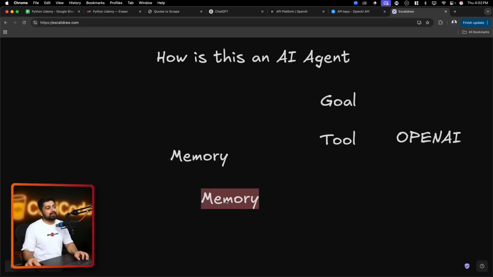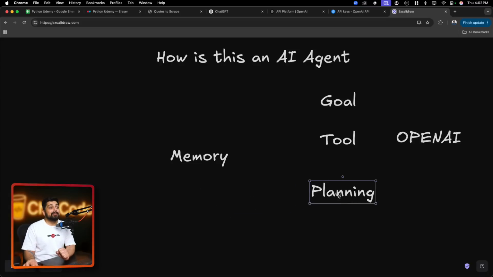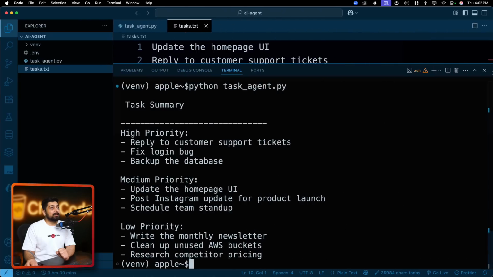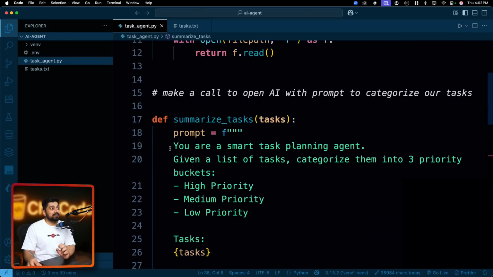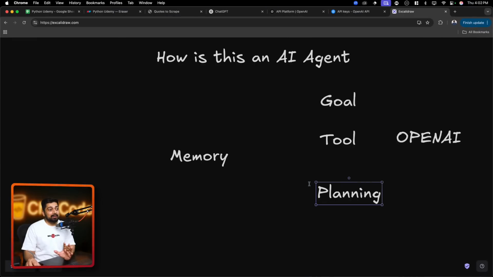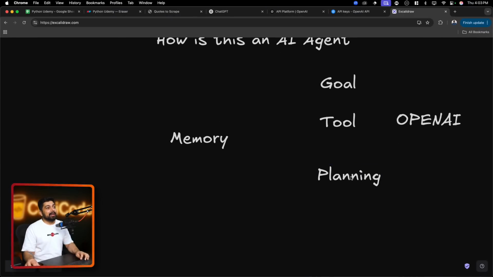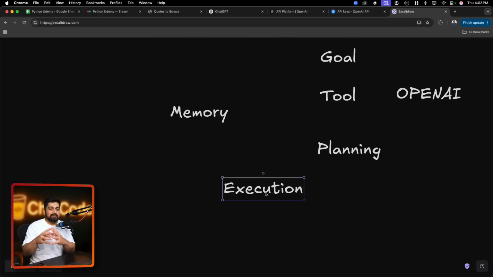But another thing, do we have proper planning? This is where our prompt actually comes in this example. Yes, we have very precise planning. If I go back onto the code part of it, yes, we have very precise and meticulous planning that I have only 3 categories to divide my task into. So yeah, the planning is there. Now, execution. What kind of execution do we have? As of now, I would say it has an execution of just categorizing my tickets into different parts.